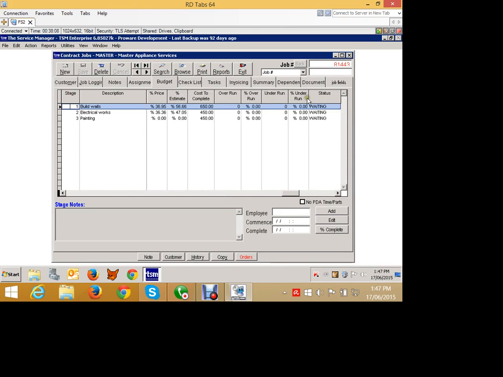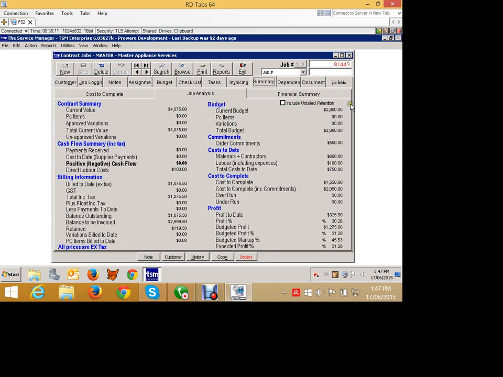Okay, so if we go back to our summary tab now, let's have a look how our summary tab has been affected a little bit. So our current value is $4,075 with no approved variations. We have received no payments so far. We have no supplier invoices so far. This is from a cash flow point of view we're talking about. So we're completely neutral in terms of cash flow because we've not actually received any bills. We've not actually received any money. But cash flow is different to profitability. But we'll come back and see how that changes.